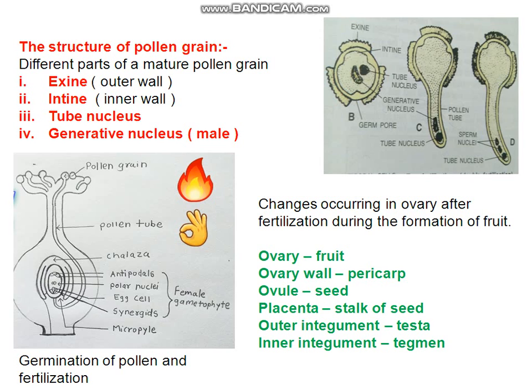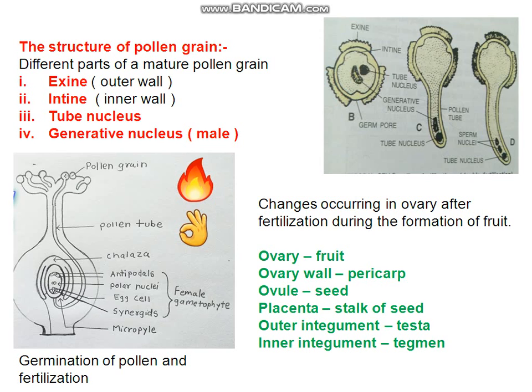You just go through the diagram, very nicely given here. The pollen tube emerges by breaking the exine of the pollen grain. If you see the diagram very carefully, you will be able to understand.